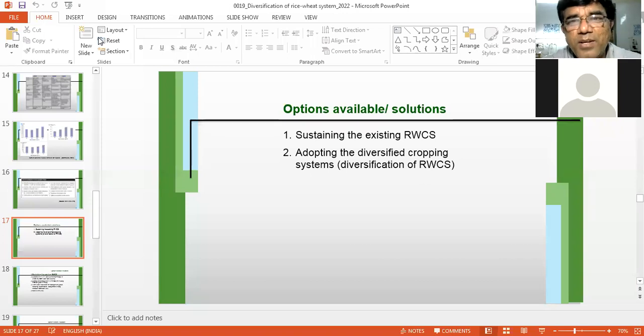So there is very good scope of conservation agriculture in rice wheat system. We can sustain this system with the help of conservation agriculture practices, especially DSR, bed planting, FIRB also, and mulching, direct seeding and no tillage.